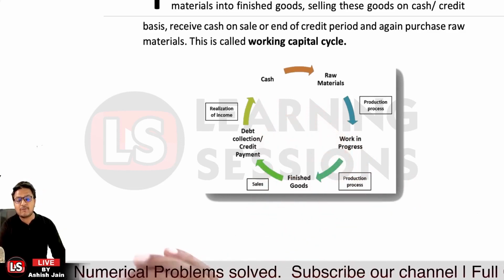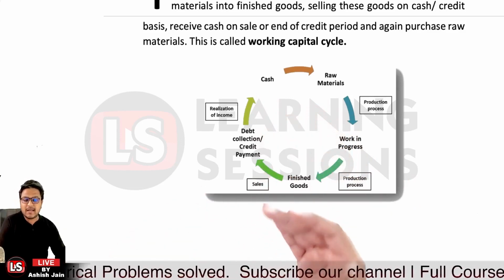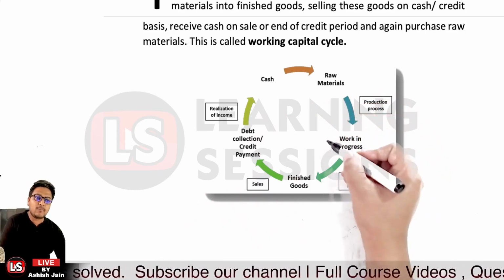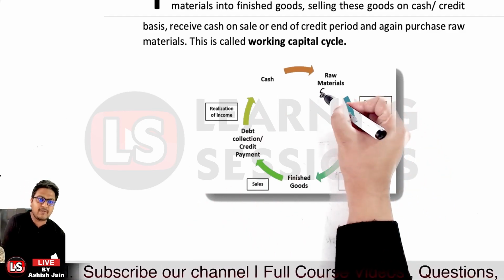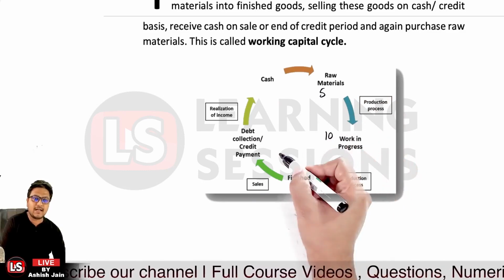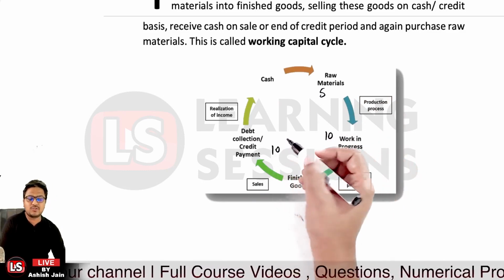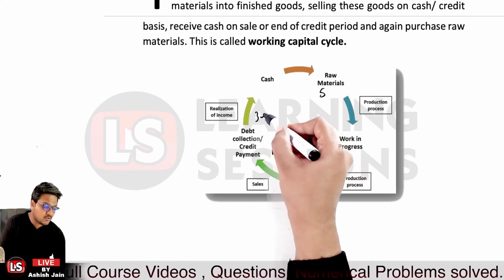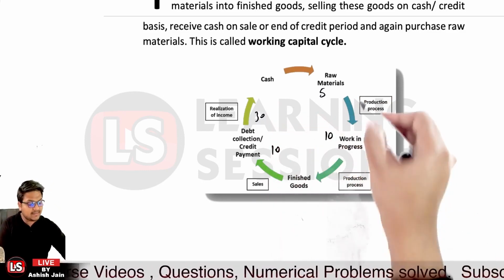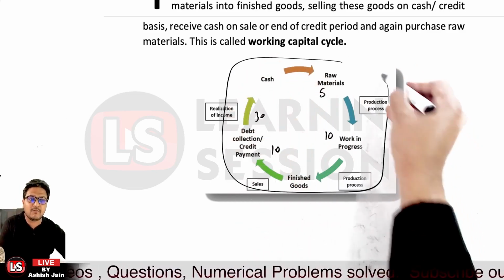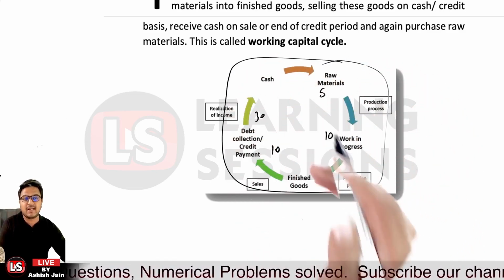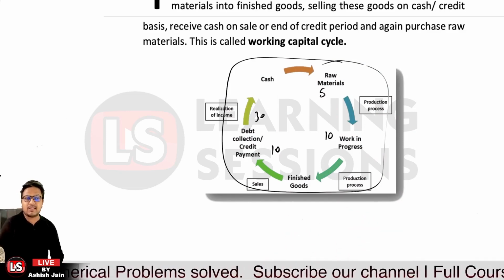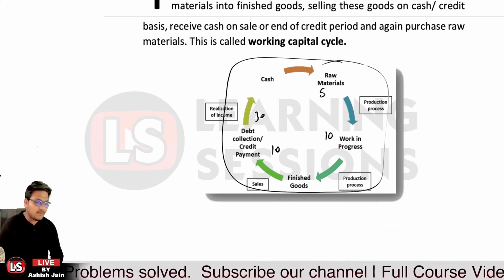But if we have sold it on credit, in that particular case, that period will also be added up. Let's say we purchased the raw material in 5 days, work in progress was for 10 days, and further it took 10 days to sell the goods, and the credit period given was 30 days. Now what would be the total operating cycle, the working capital cycle period? That will be 5 plus 10 plus 10 plus 30, which equals 55 days. So in this case, the working capital cycle would have a length of 55 days.